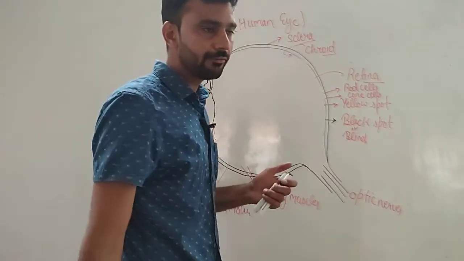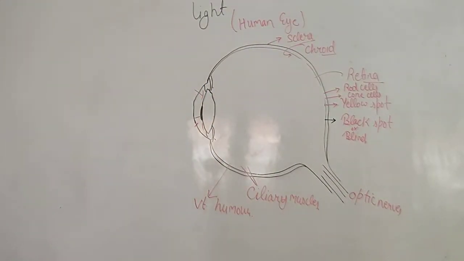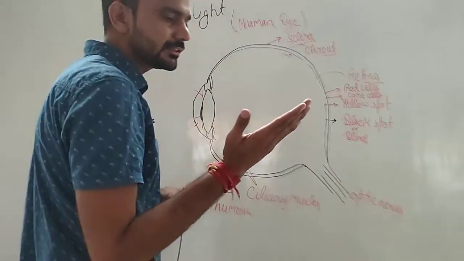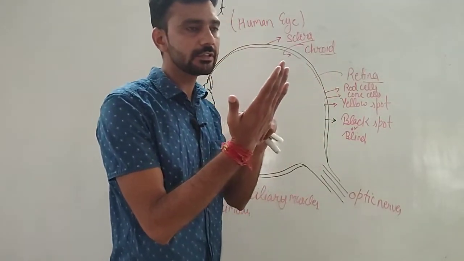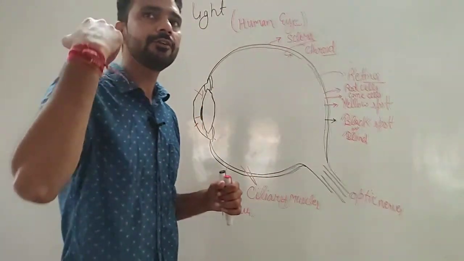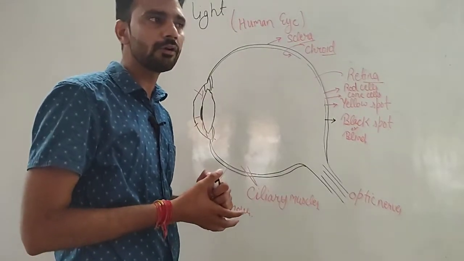Now we will discuss the size of the eye. The size of the eyeball is 2.3 to 2.5 centimeter. What is a normal eye or a healthy eye? An eye which can see an object at 25 centimeter away from us clearly, and can see up to infinity, is known as a normal eye or healthy eye.